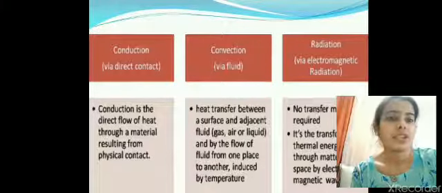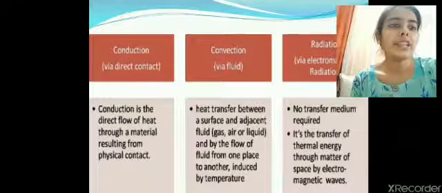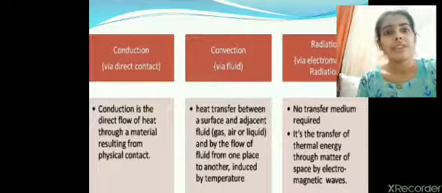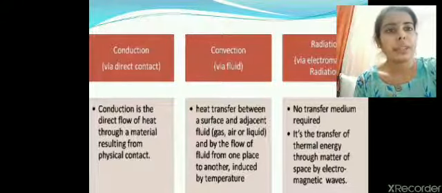Next is convection. It occurs in gases and liquids. And another one is radiation, which does not require any medium for transfer of heat. Today we will be discussing conduction. Conduction is the mode of transfer which occurs majorly in solids.